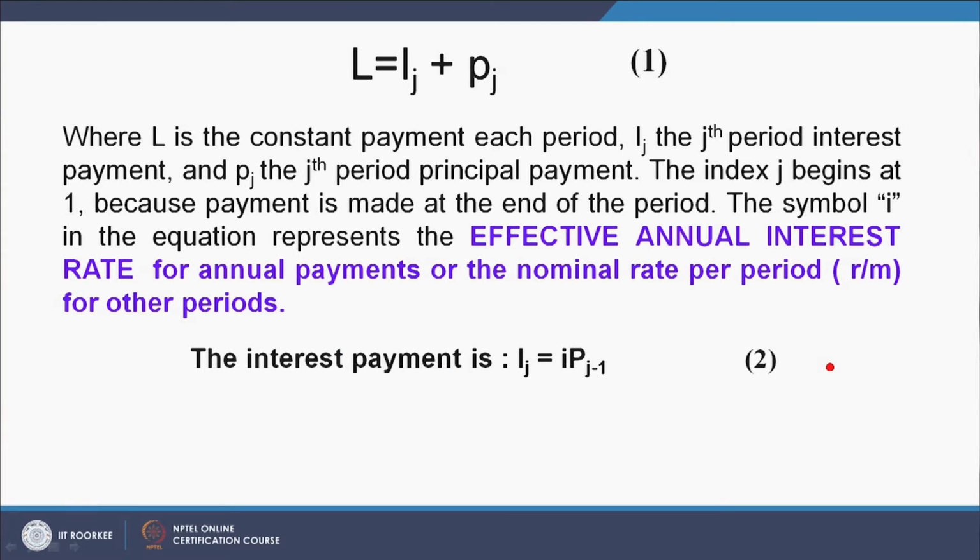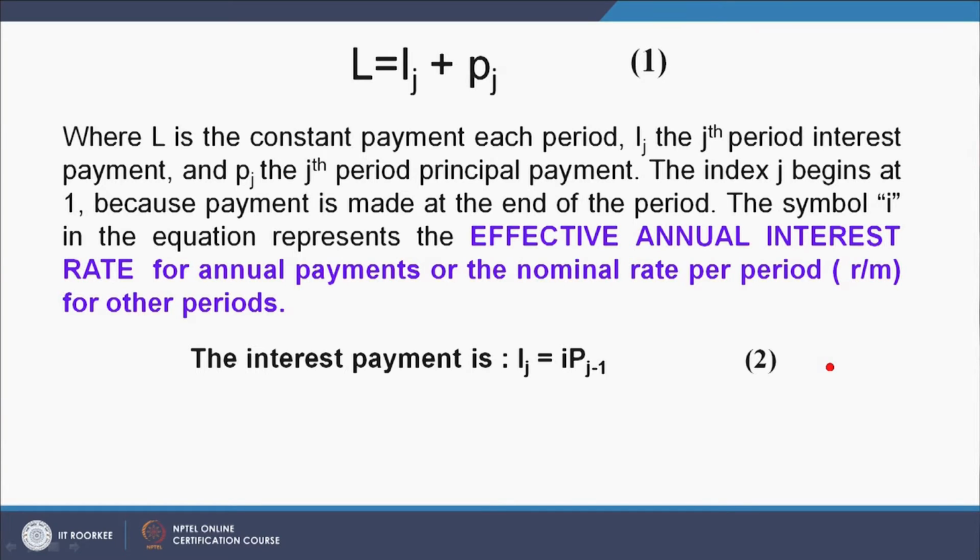Let us derive it. I can write down L is equal to Ij plus Pj, where L is the constant payment each period, Ij the jth period interest payment and Pj the jth period principal payment. The index j begins at 1 because payment is made at the end of the period. The symbol I in the equation represents the effective annual interest rate for annual payments or the nominal rate per period, R by M, for other periods.